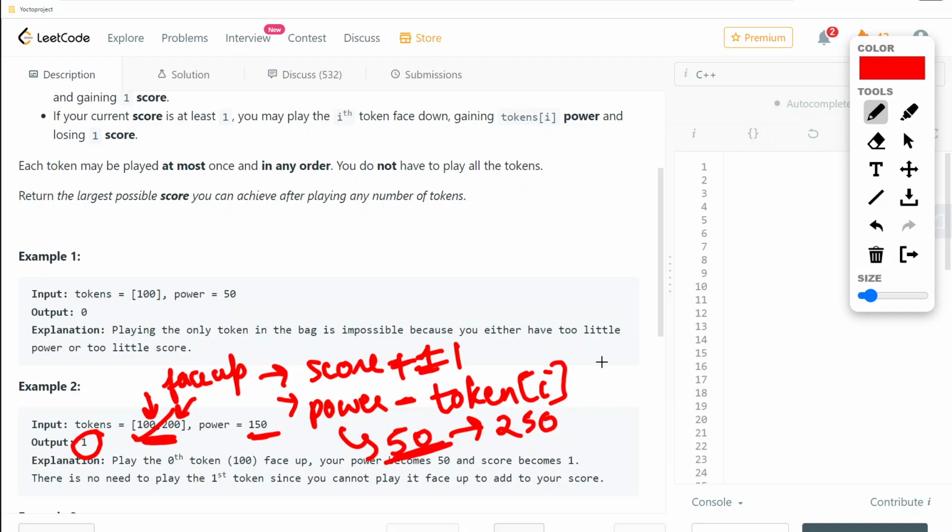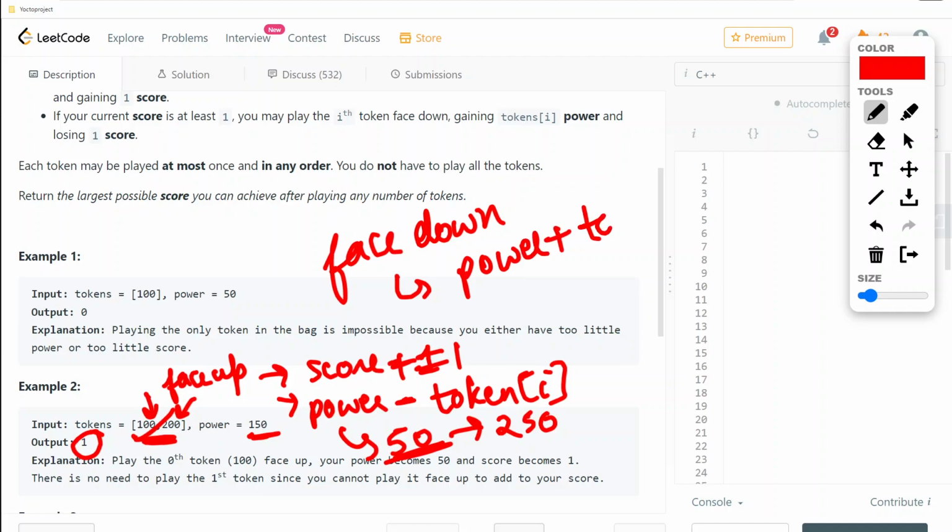If we play a token face down, our power will increase, and that power we can use for any other token to increase our score.